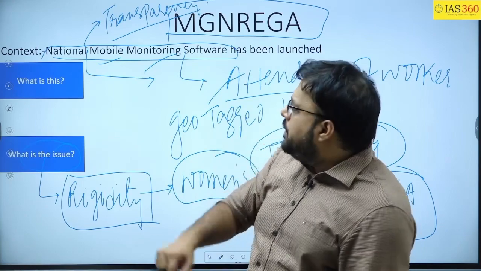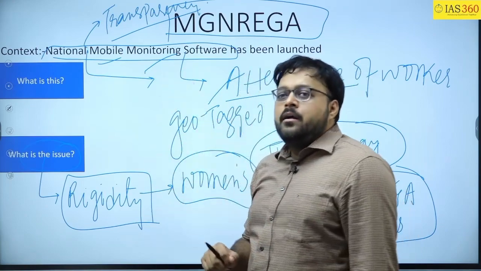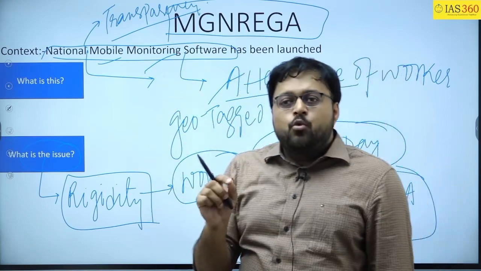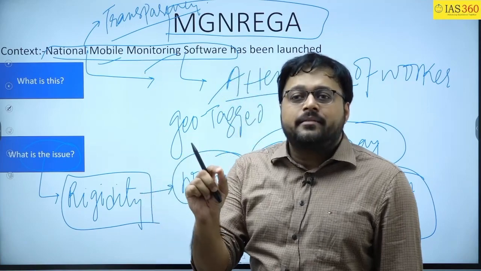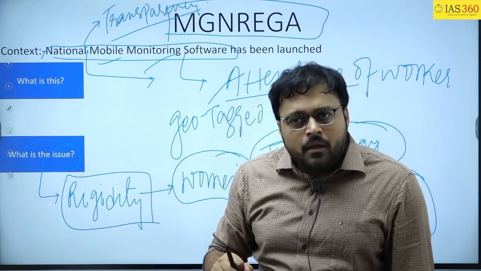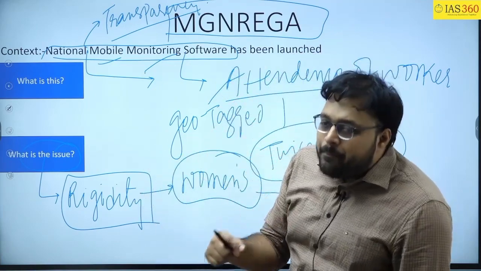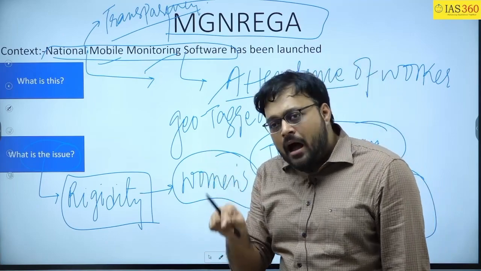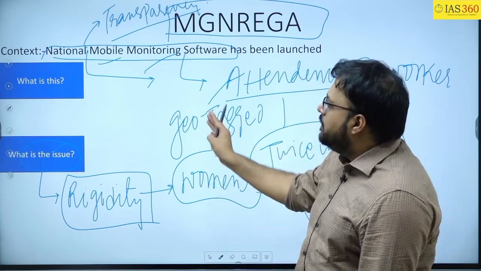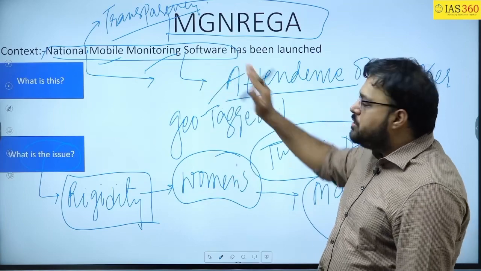But because of the coming of this software, the only person who can be the mate is the person having a smartphone. So now only the male members can be the MGNREGA mates. This is another problem with the mobile monitoring software.